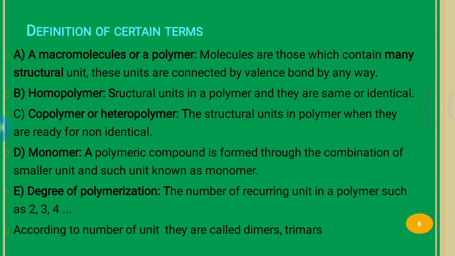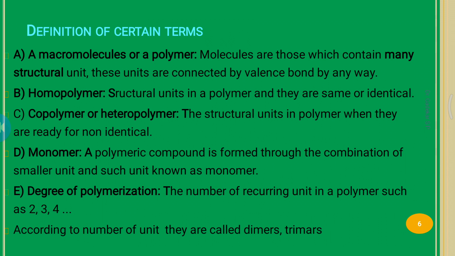First term, macromolecules or polymers. Molecules that contain many structural units, connected by valence bonds in different ways, are called macromolecules.